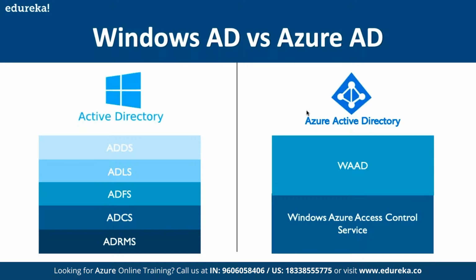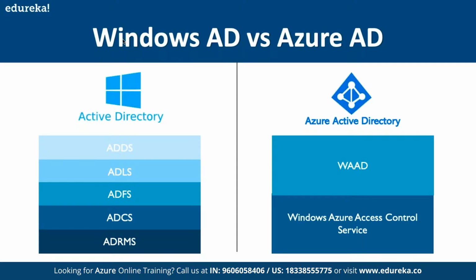And then in Azure Active Directory, we have support for the WAAD. WAAD refers to Windows Azure Active Directory, which makes sure that we have the entire support given to us in terms of easier integration, correct? So with Windows Azure AD, it allows us to extend the local infrastructure identity access management to the cloud seamlessly, so that it becomes easier for us to migrate the on-premise Active Directory to the cloud by using the Active Directory services available.